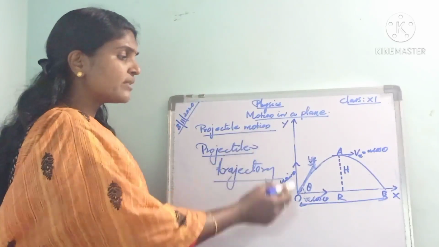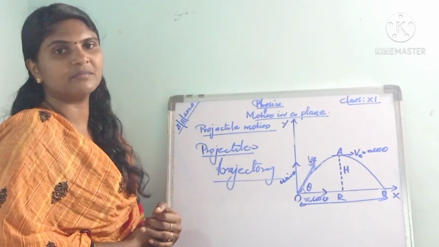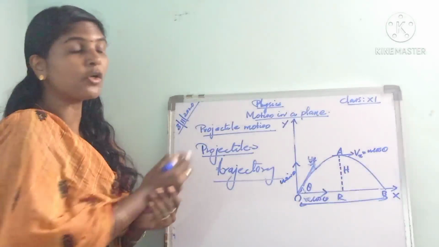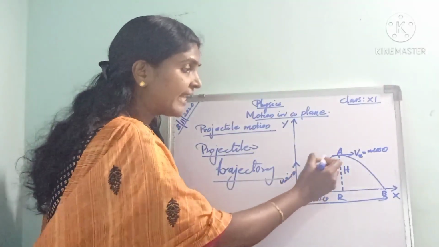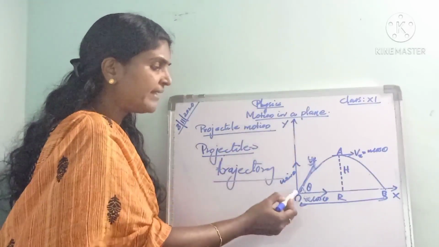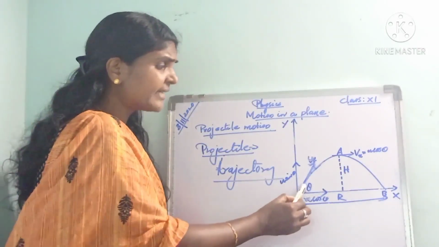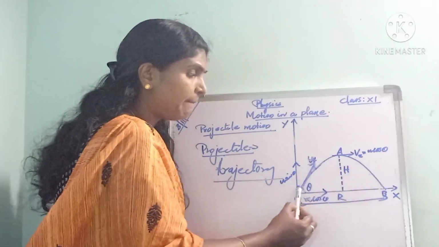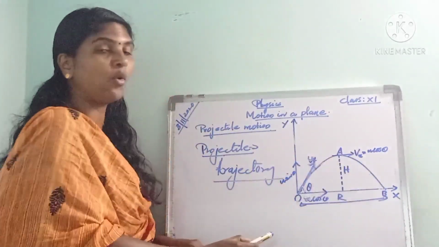So the u cos theta changes with time under the influence of this gravitational force. Under the combined effect of this horizontal and vertical component, u cos theta and u sin theta, the body or the projectile will take a parabolic path OAB. Here the projectile follows a parabolic path OAB, which represents the parabola.